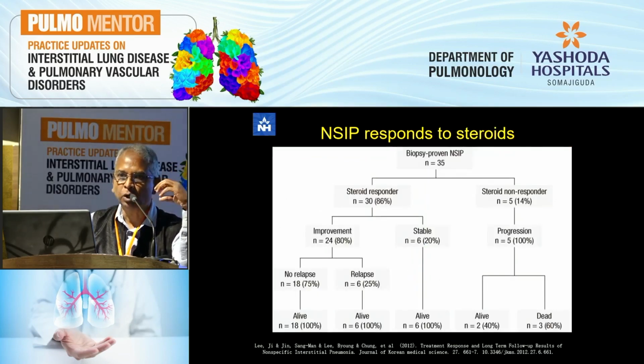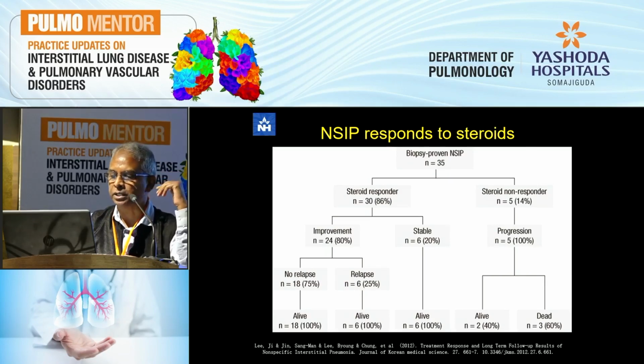And there was this small but very well-conducted study from Korea which looked at how NSIP responds to steroids. You can see that these people looked at biopsy-proven NSIP, a small number, 35, and found that over 86% were steroid responders and only 14% were non-responders. And among the steroid responders, you actually got good improvements, while a few at least remained stable.